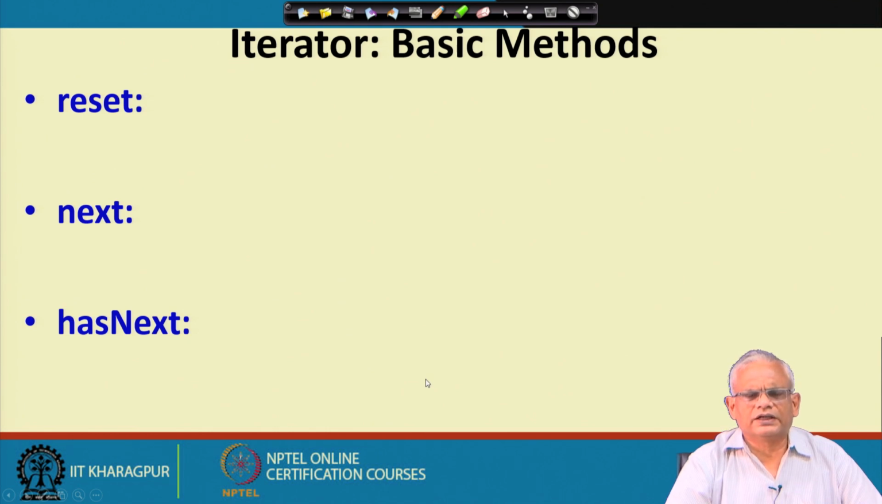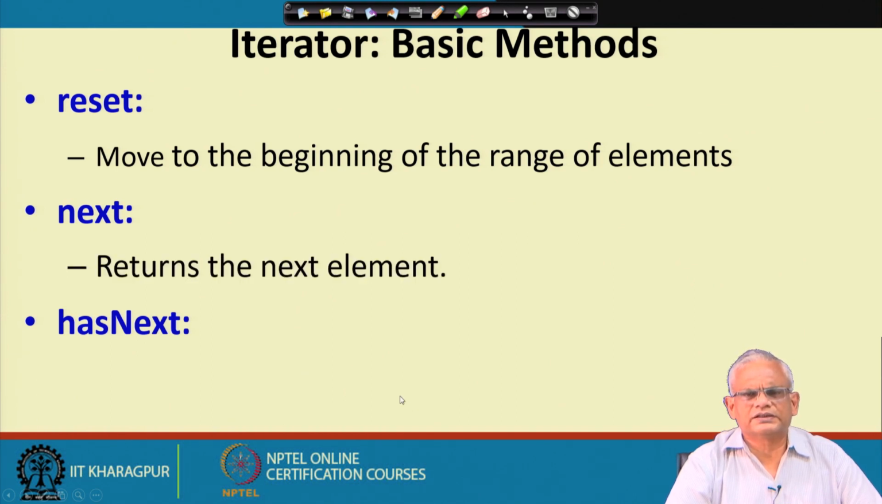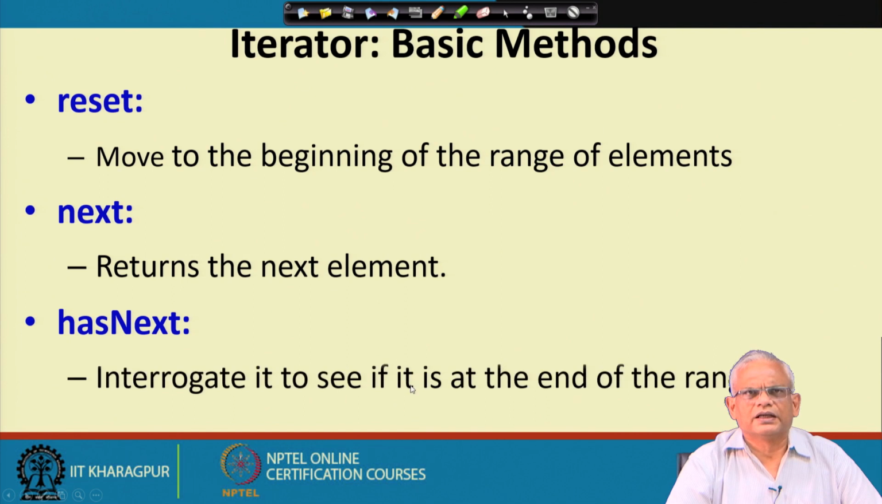Now, let us look at what are the basic methods supported in an iterator. The basic methods are reset, that is to the first element, it is reset to the beginning of the range of the elements. Next returns the next element in the aggregate. Has next is a method to check if there are more elements in the aggregate.